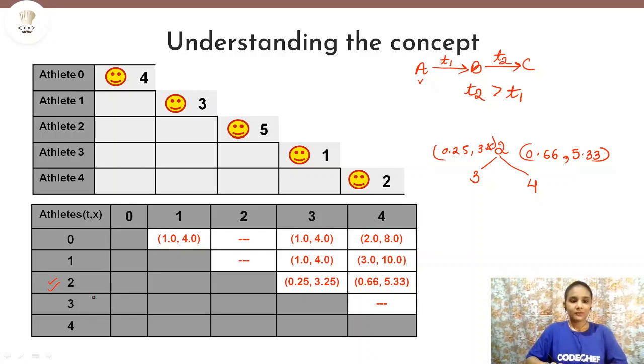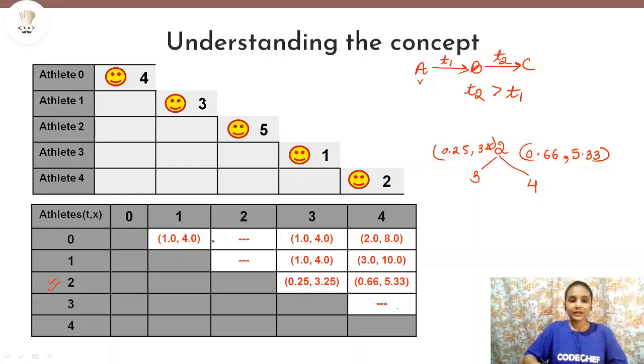If you check from here, then athlete 3 is infecting nobody. But if you check column wise, then athlete 3 is infecting 0, 1 and 2. So 2 is already infected, then we will not check for 2, but we will check for 0 and 1. Now what will be the condition that qualifies to say that 3 will infect 0 and 1 after it is infected by 2? 3 can only infect 0 and 1 if their time is greater than when 3 and 2 met.